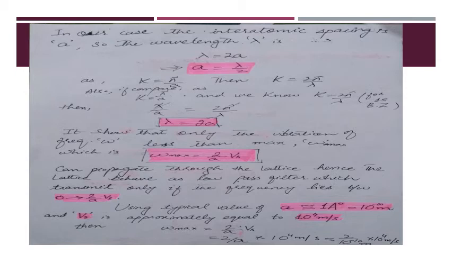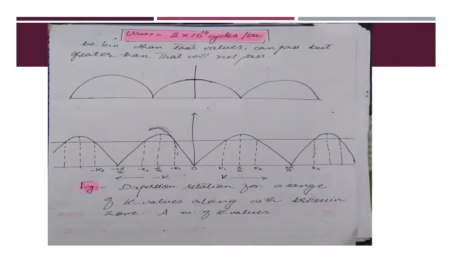For calculation, we can use a typical value of interatomic distance equal to 1 angstrom, that is 10 raised to power minus 10 meter, and a sound velocity of approximately 10 raised to power 4 meter per second. We substitute the values, and omega maximum is equal to 2 into 10 raised to power 14 cycles per second. Omega is the frequency, so it is in the unit of cycles per second.